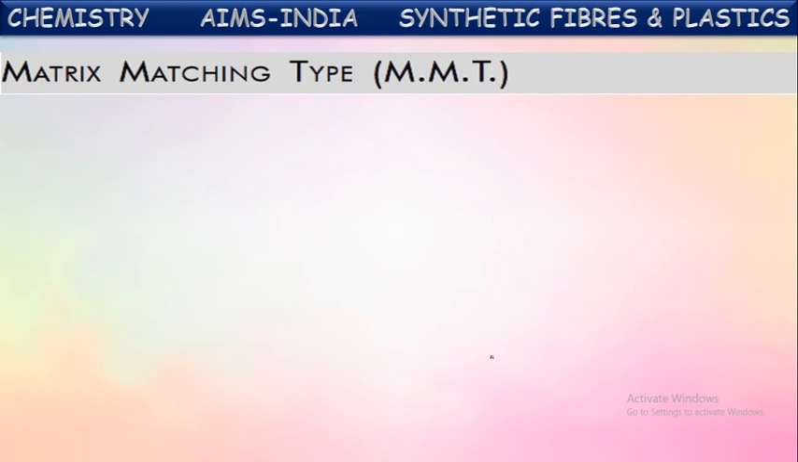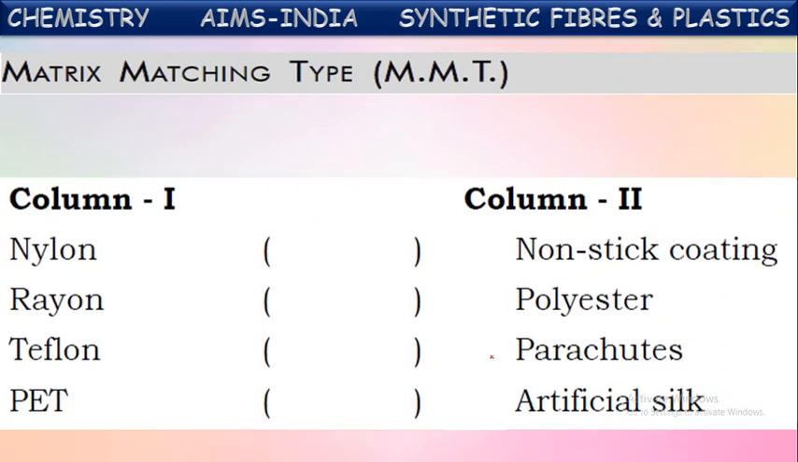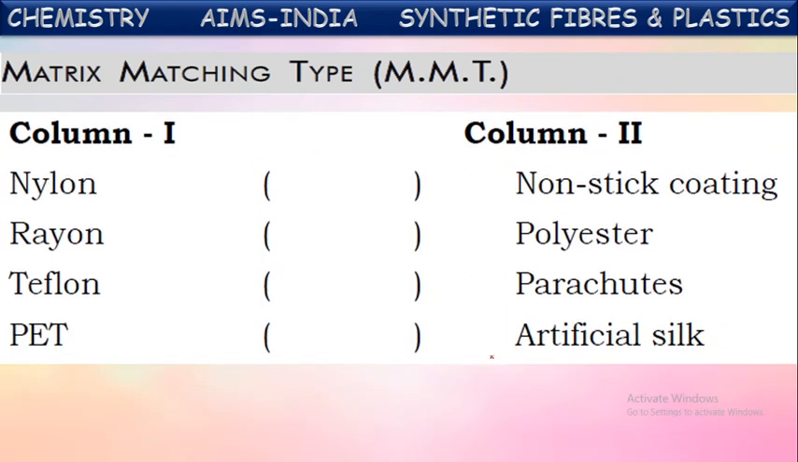Next, matrix matching type. Here, see, the one in column 1 may be matching with one or more in column 2. Try to match them. Nylon. What kind of fiber is it? Where is nylon used? Nylon is used in making of parachutes, parachute ropes, rock climbing ropes. These all are made up of nylon, because nylon is one of the strongest fibers.